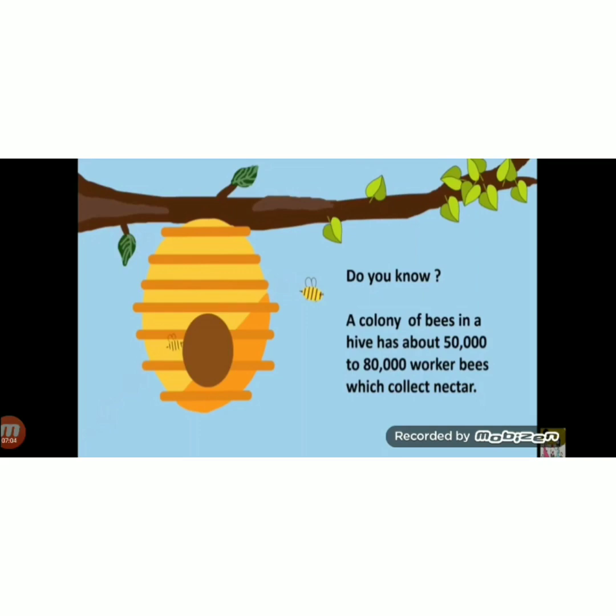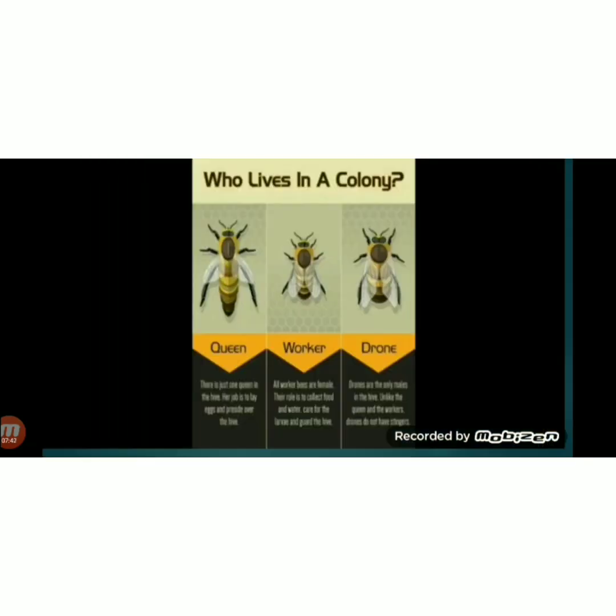Do you know a colony of bees in a hive has about 50,000 to 80,000 worker bees which collect nectar? I have already told you that in social insects there is division of labor. Means some are workers, there is a queen, there is a male drone, so there is division of work. Some will do the workers' work, the queen does the management. So in a bee colony there are 50,000 to 80,000 worker bees. The queen also does not bring honey. Who brings honey? Workers bring honey.